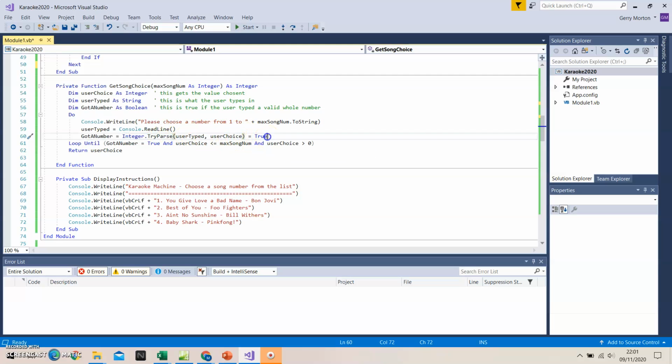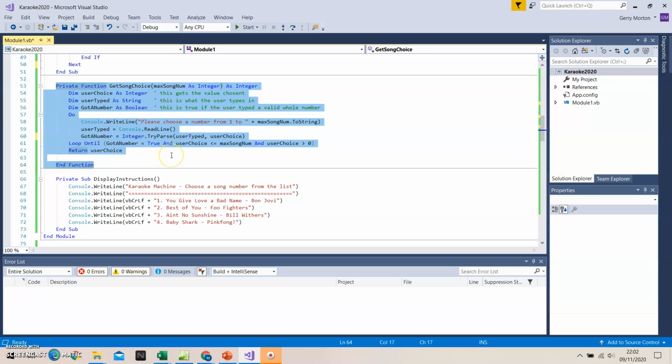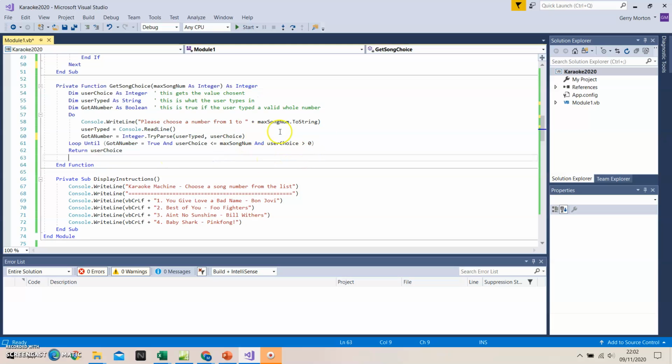I actually can see I've just got a little bit of a mistake here. That should not be there. So got a number equals integer try parse. That'll either be true or false. And we loop until got a number is true and the user choice is less than or equal to the maximum song number. So then we're only allowed up to 1 to 4. And the user choice is bigger than 0. So we're not allowed negative numbers when we make our choice. Okay, so there's a very useful function here for collecting just a whole number from the user that's in the range of our songs.